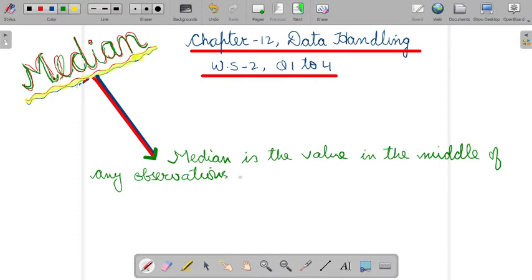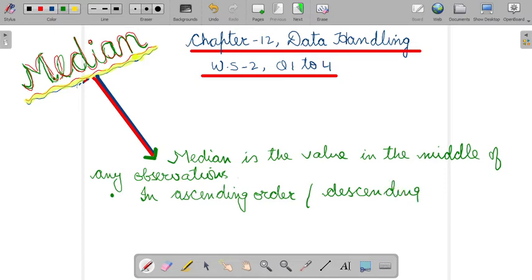But for this, the observations should be either in increasing order or in decreasing order. The first point you have to keep in mind is that they should be in ascending or descending order. You can keep the observations either way.